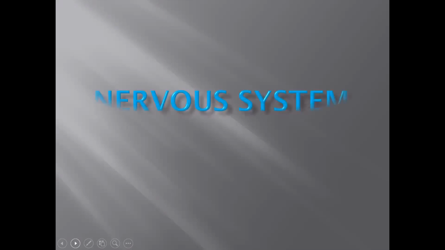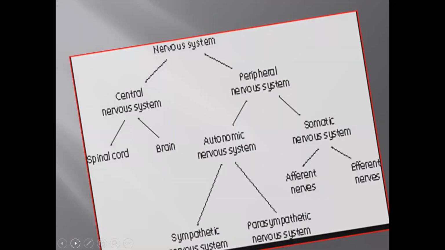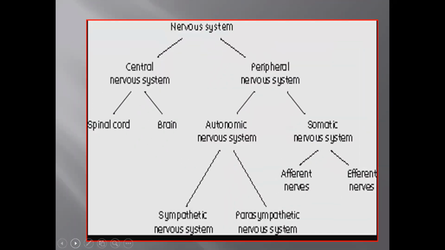Today we are going to learn about the nervous system. The nervous system is one of the most important systems of our body. It controls all other systems and sense organs. All the activities like walking, laughing, thinking, and learning are controlled by the nervous system. The main parts of the system are brain, spinal cord, and nerves.